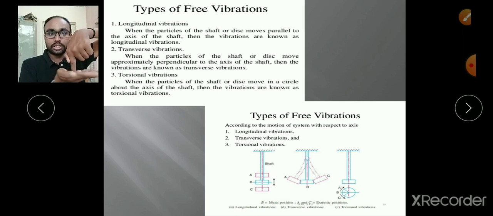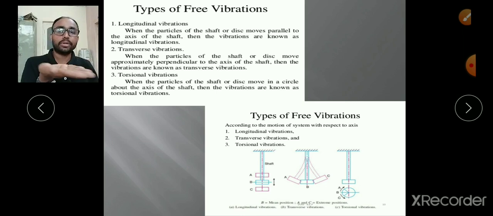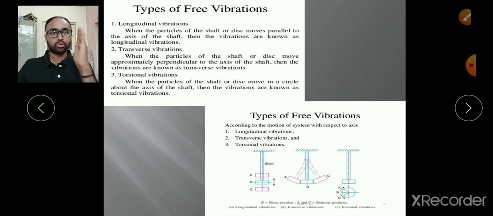The disc is twisted about the axis, and that type of vibration is known as torsional free vibrations. So these are the different types of free vibrations, depending on how the body vibrates with respect to the fixed axis to which it is attached.